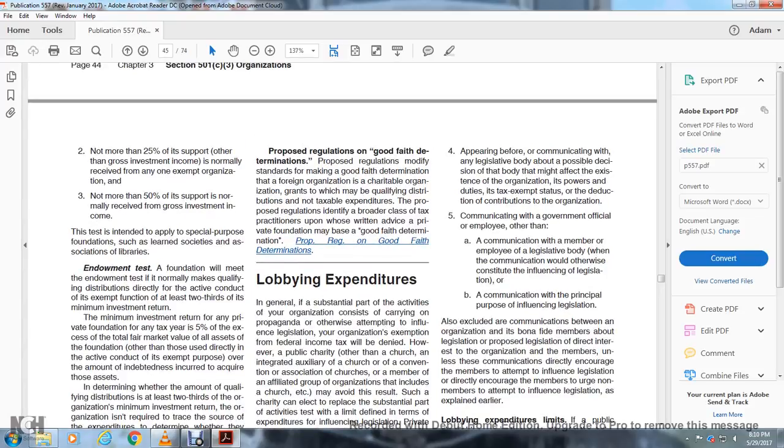Appearing before or communicating with any legislative body about a possible decision of the body that might affect the existence of the organization, its powers and duties, its tax-exempt status, or the deduction of contributions to the organization. Communication with a government official or employee, other than a member or employee of the legislative body, when the communication would not otherwise constitute influencing legislation. A communication with the principal purpose of influencing legislation is not excluded.